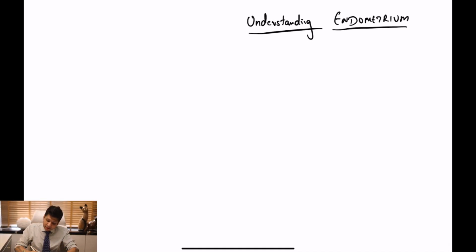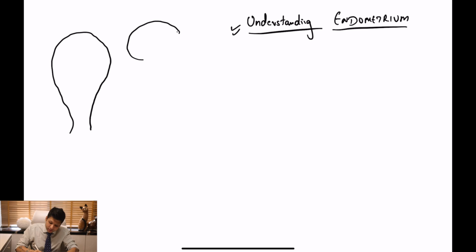In today's masterclass, let's try and understand the endometrium. So the endometrium is a beautiful interplay of hormones which occurs between the uterus and the ovary. And this usually occurs in separate phases of the menstrual cycle. Okay, so let's start with the first phase. The first phase is obviously the menstrual phase.